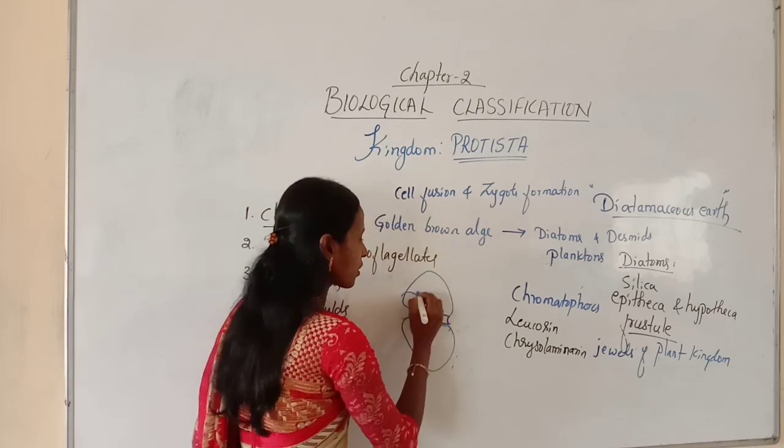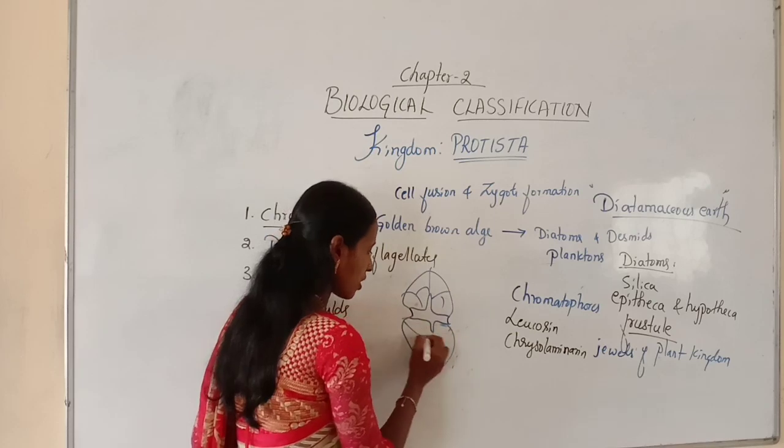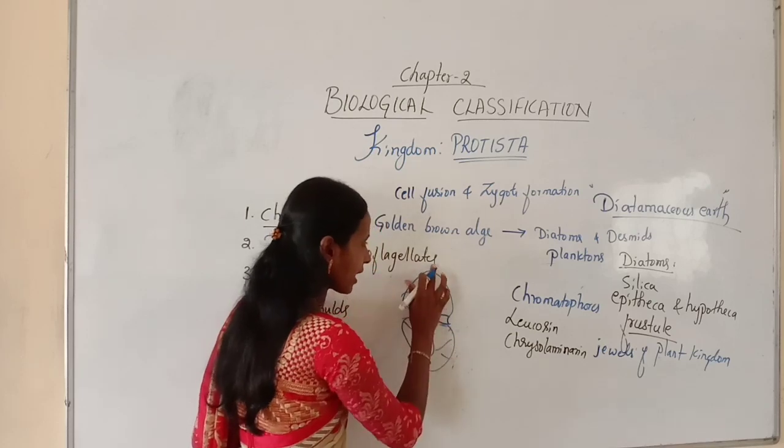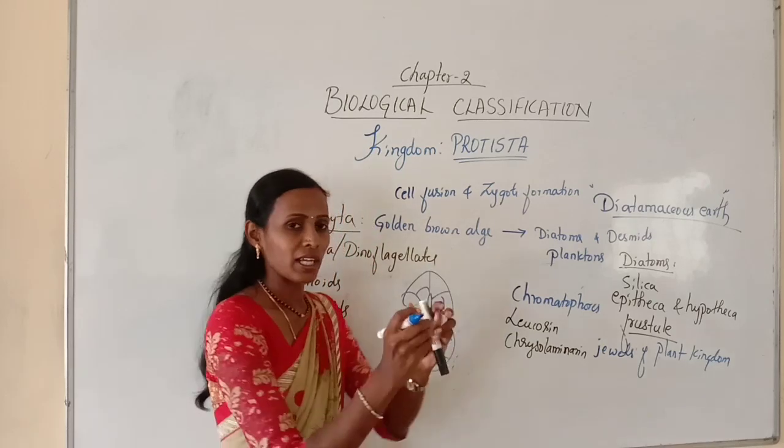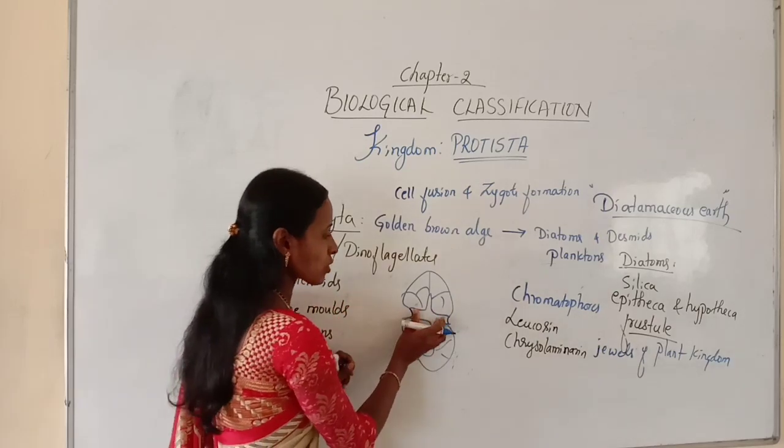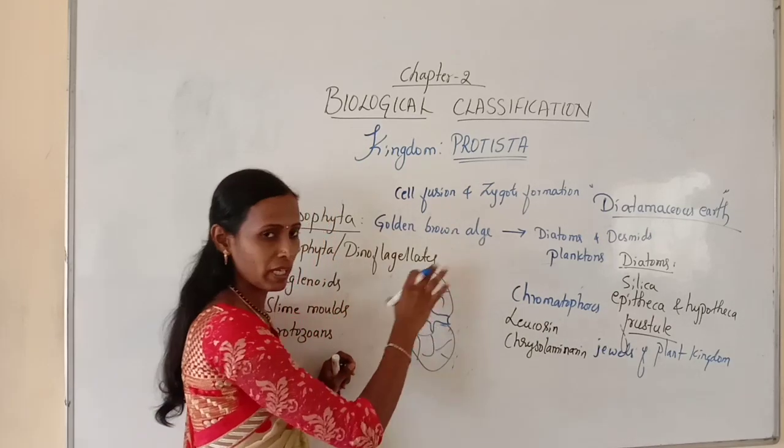So an organism will be looking like this. So this is a dinoflagellate. So here, as I said, a stiff cellulosic plate. So this is the region. The cellulosic plates will appear.